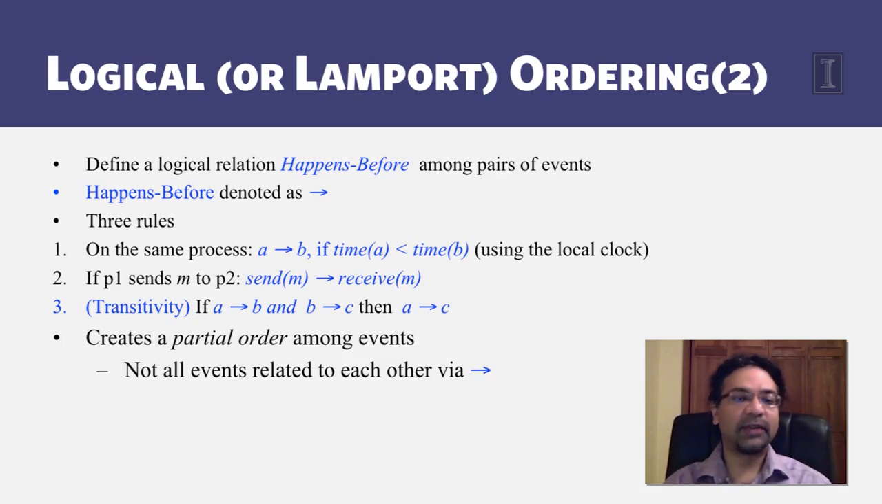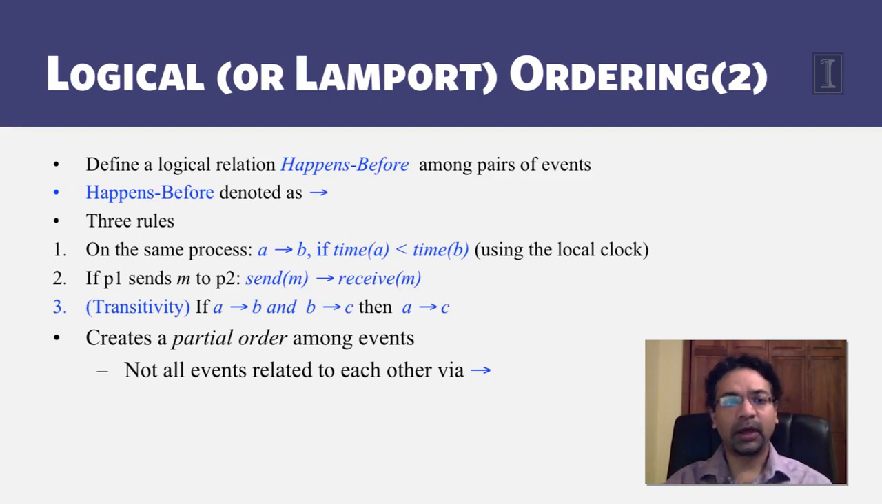The third rule is transitivity, and essentially it says that if there are three events A, B, and C such that A happens before B and also B happens before C, then it's also true that A happens before C. And this allows us to relate very far away events to each other using the happens-before relationship.